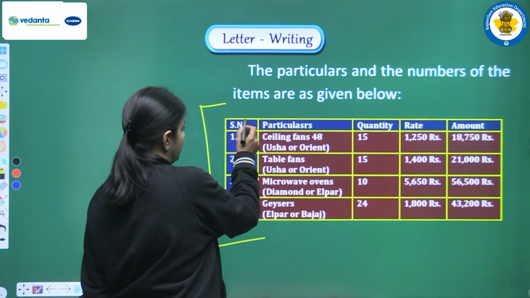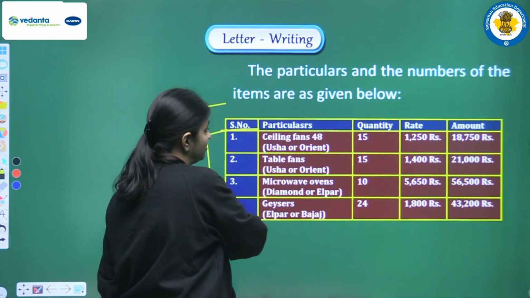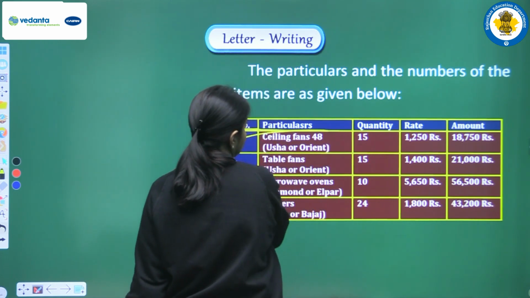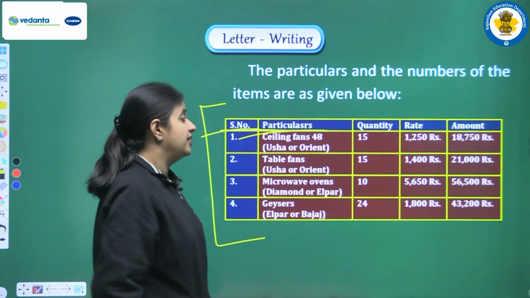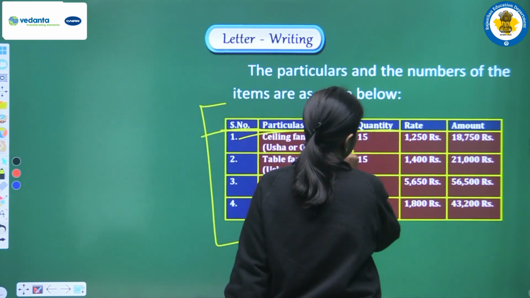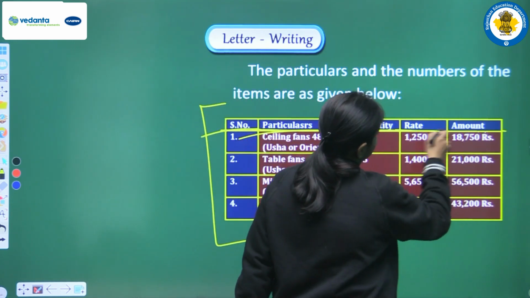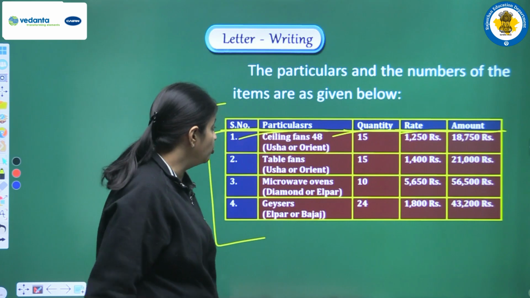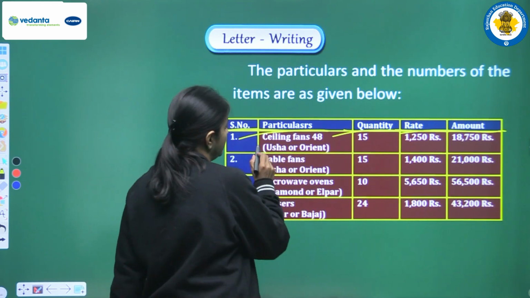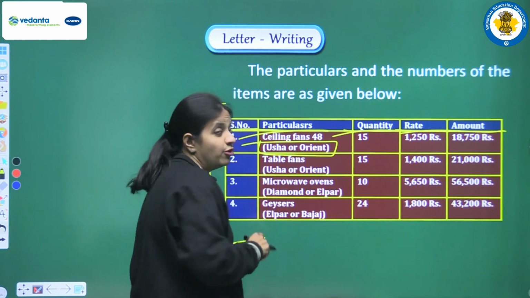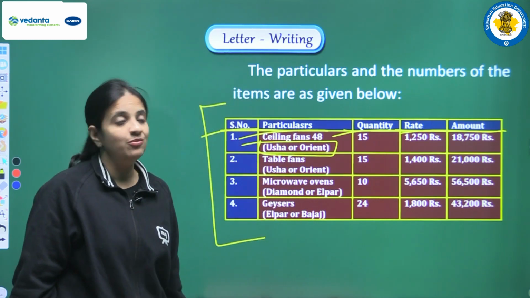Here we have this heading, that is serial number. Next we have particulars. Particulars means here we have to write the name of the item. Next we have to write the quantity. Next rate, and the last we have to write the amount. So our first item is ceiling fan, and we are also mentioning the name of the brand, or the name of the company.